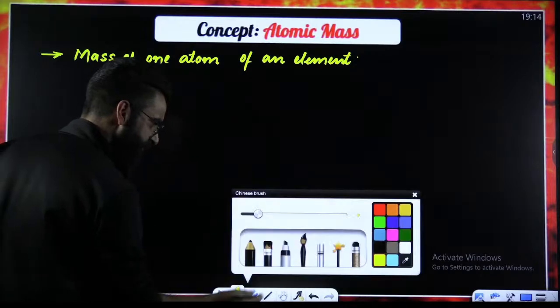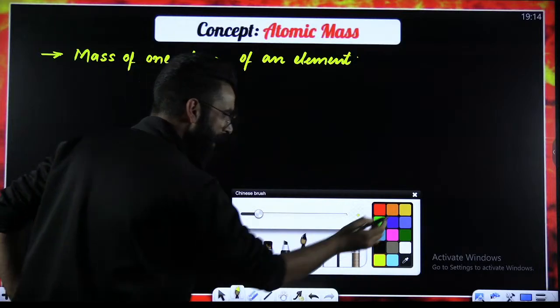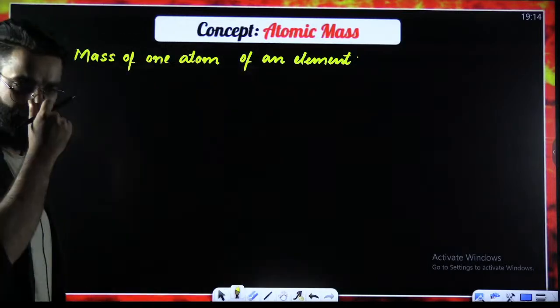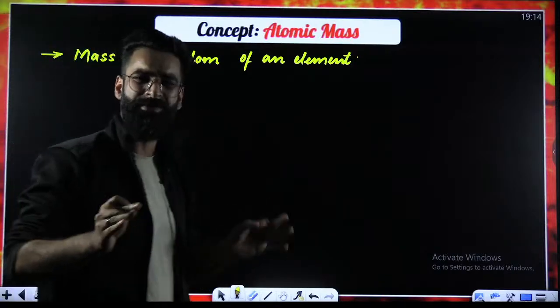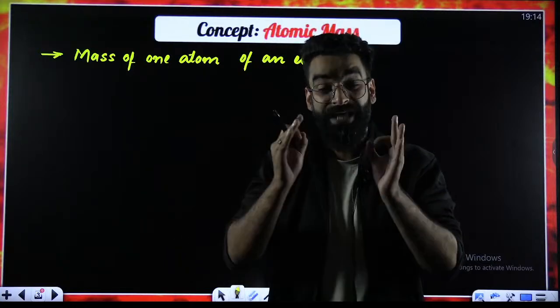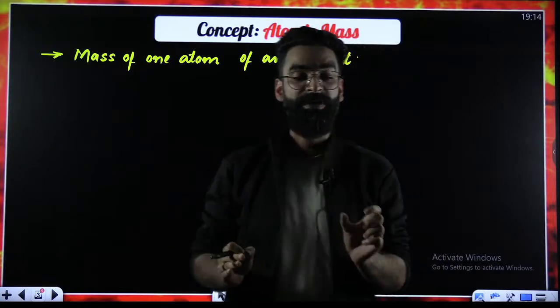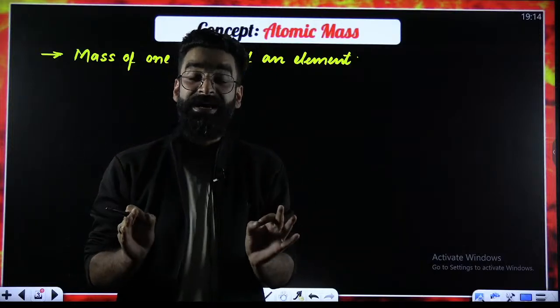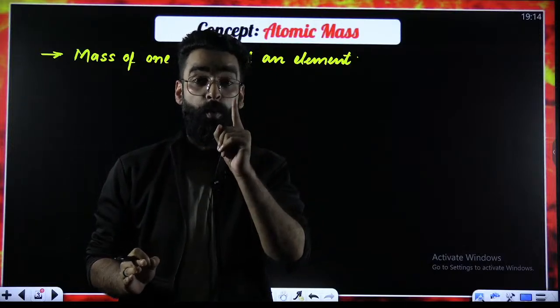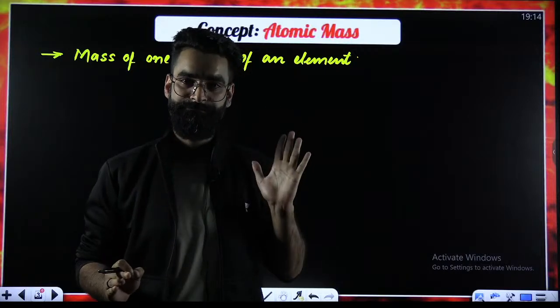From this statement only, I'm pretty much sure all of you would have got the idea of what this atomic mass exactly is all about.